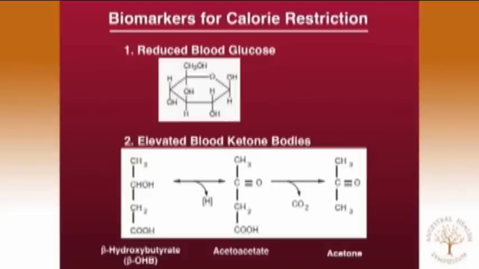It's important to recognize that calorie restriction in the mouse mimics therapeutic water-only fasting in humans. So everything I'll talk about regarding calorie restriction, how do humans do that? You have to stop eating, do a therapeutic fast. This is because the basal metabolic rate of the mouse is 7 times that of the human. The biomarkers for calorie restriction are reduced blood glucose and elevated ketone bodies.